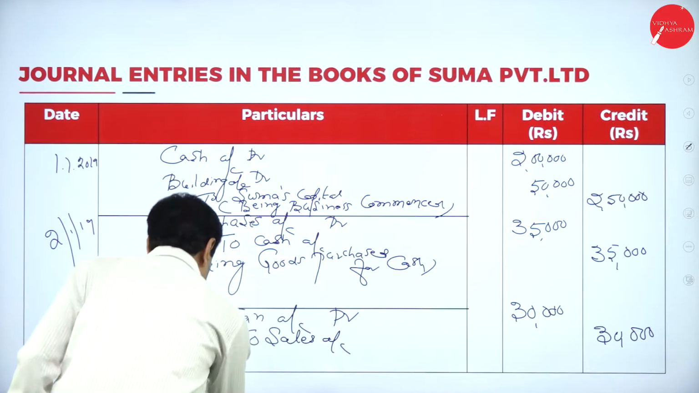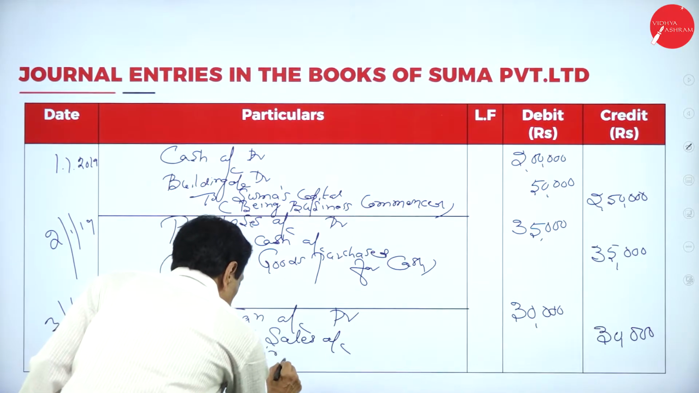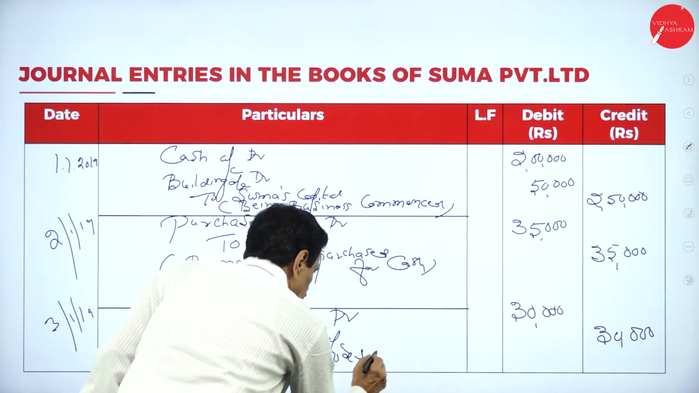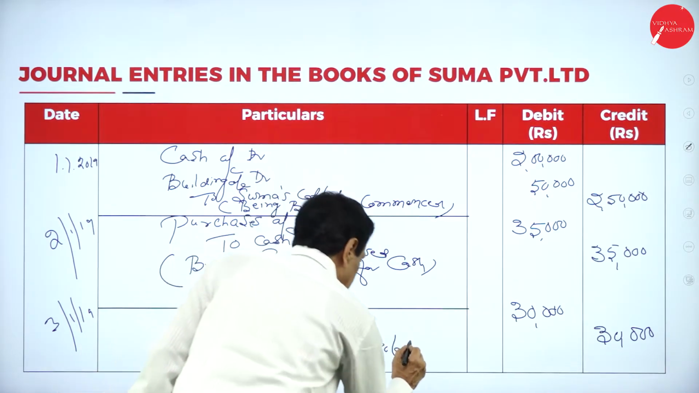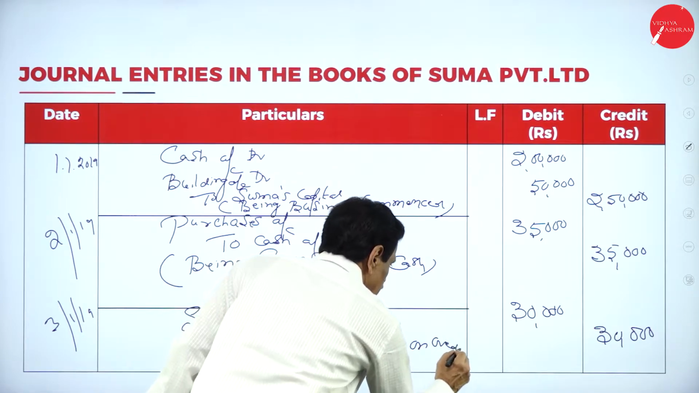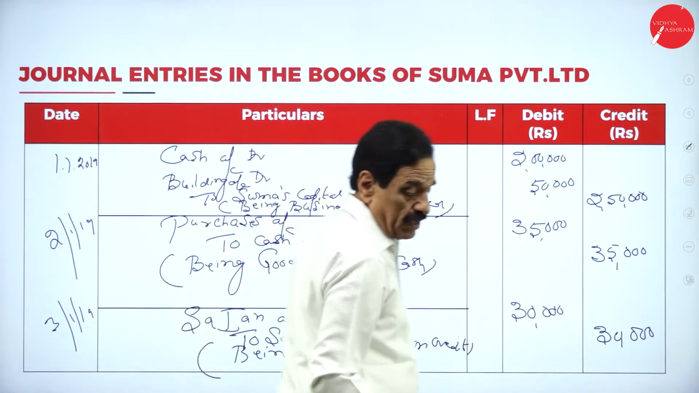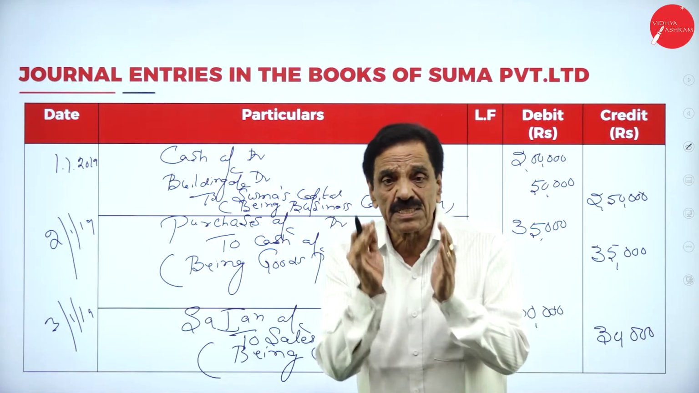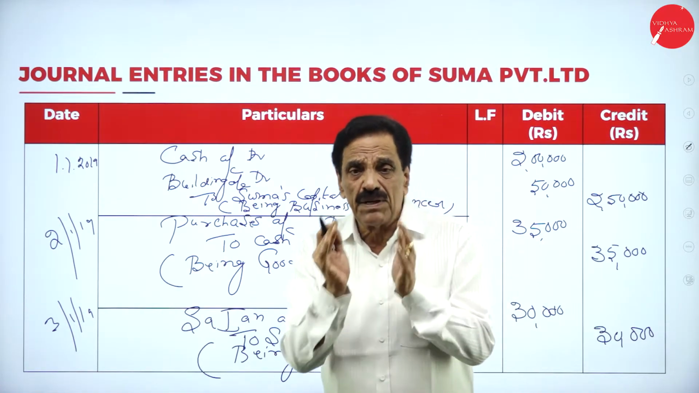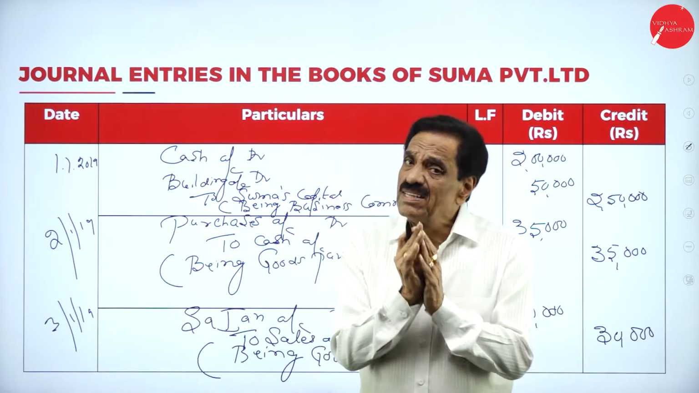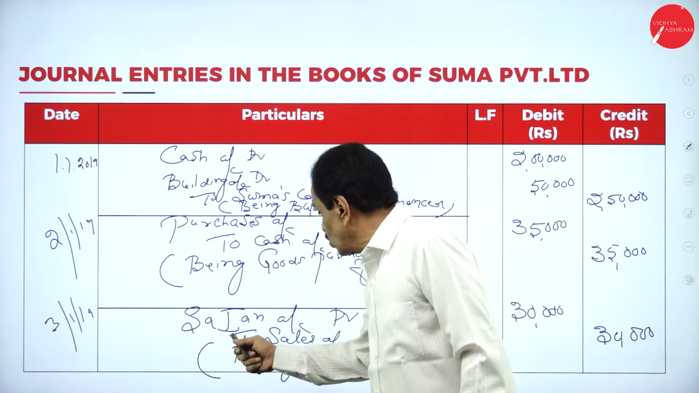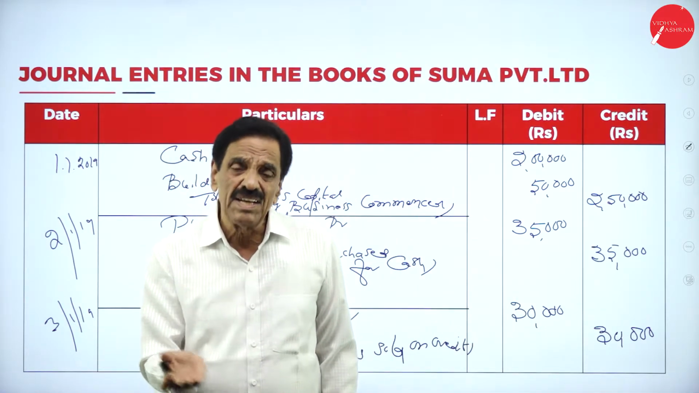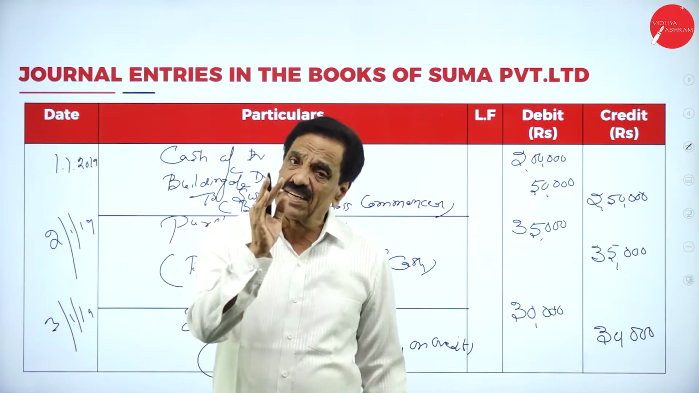Being goods sold on credit. This is called narration, a brief explanation of the entry. So we sold the goods to Sajan, worth rupees 30,000. He becomes our debtor. He is going to pay that 30,000 at a future date.